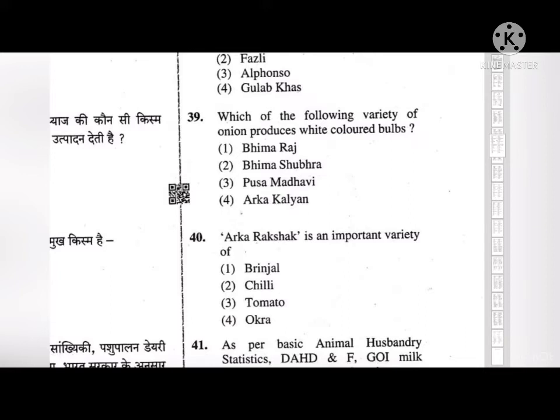Next, which of the following varieties of onion produces white colored bulbs? So the options are Bhima Raj, Bhima Shubhra, Pusa Madhvi or Arka Kalyan. So the correct answer to this is 2, that is Bhima Shubhra. Next, Arka Rakshak is an important variety of brinjal, chili, tomato or okra? So the correct answer to this is third, that is tomato.